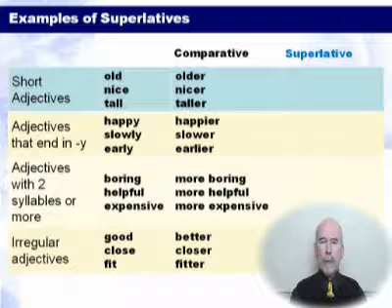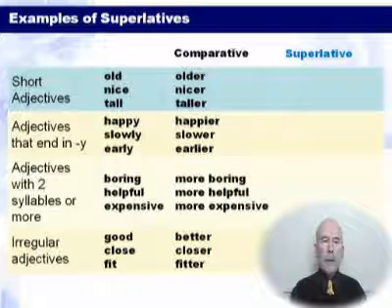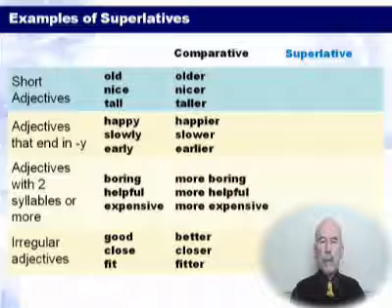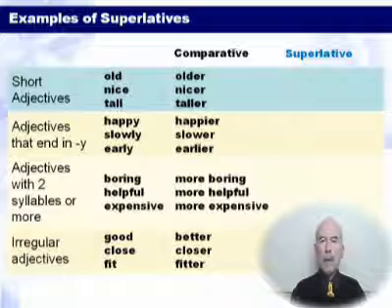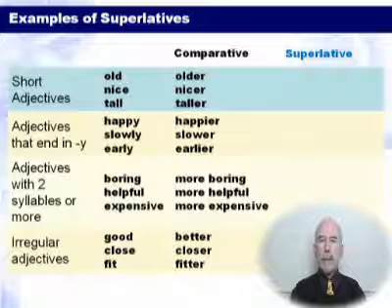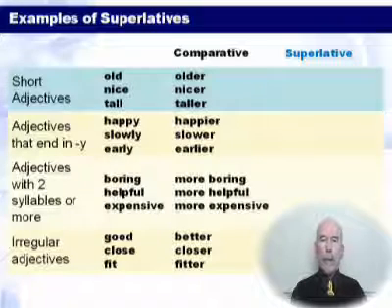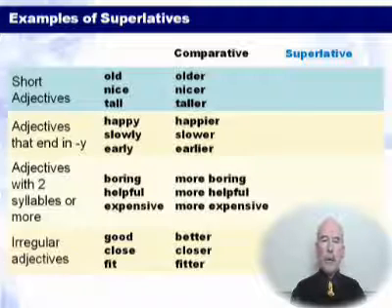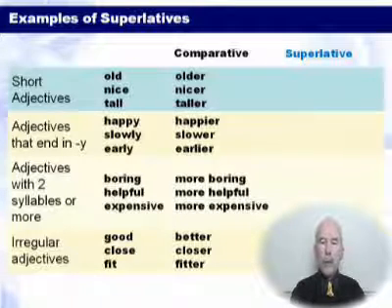So let's have a look at examples of superlatives. So we've got short adjectives in this table. Short adjectives like old, nice and tall. The comparative form of that is old becomes older, nice becomes nicer, tall becomes taller. Then we have adjectives that end in y. Words like happy, slowly or early. And we looked at the comparative form before. Happy becomes happier, slowly becomes slower, early becomes earlier.